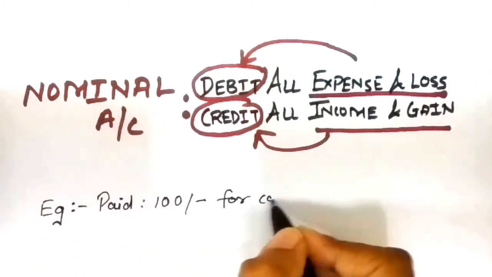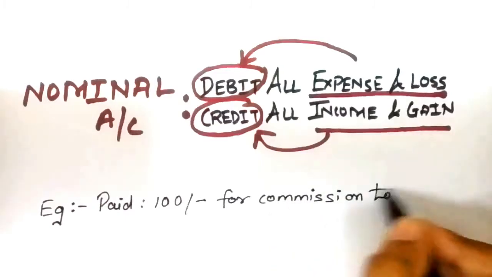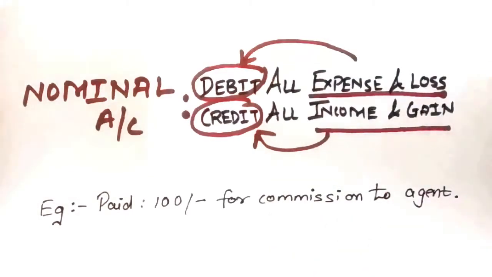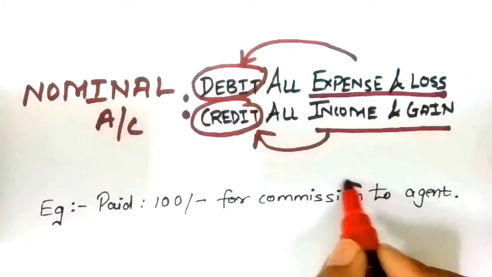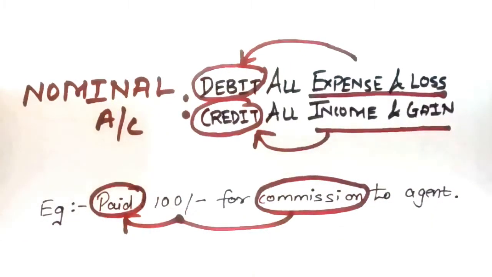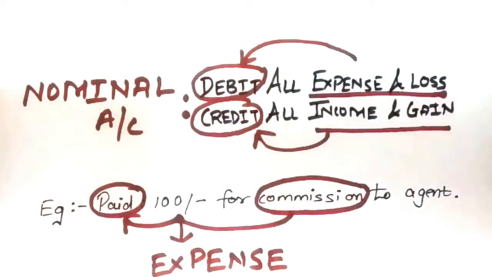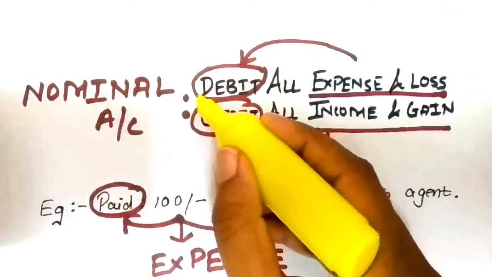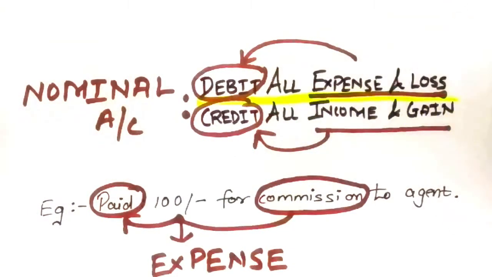For example, paid rupees 100 for commission to agent. In this transaction, commission paid being an expense will be debited in the books of accounts as per the rule.